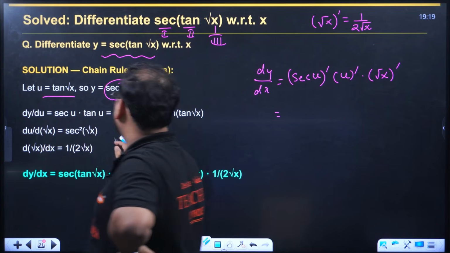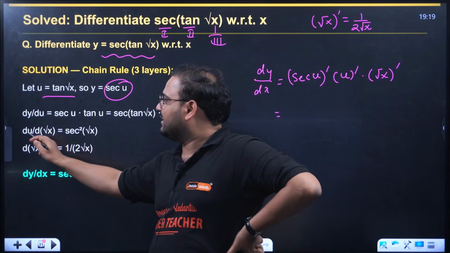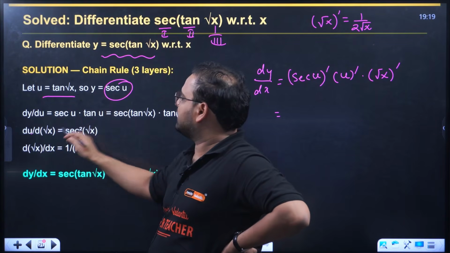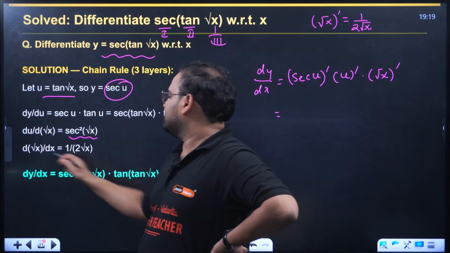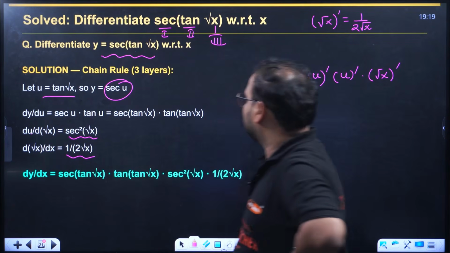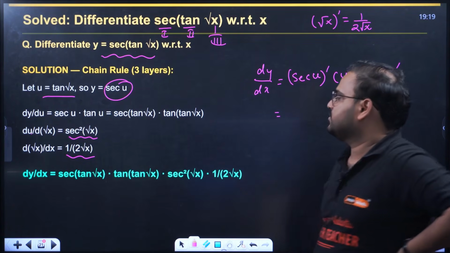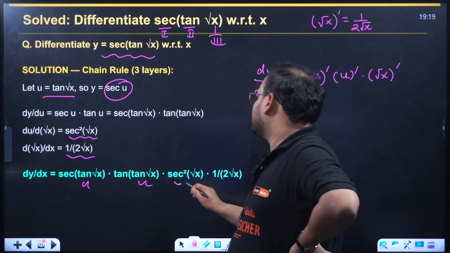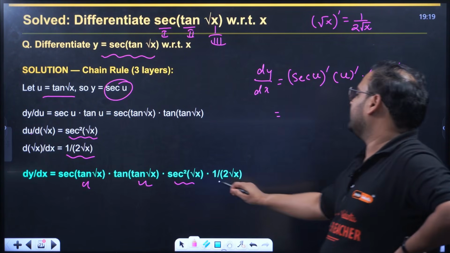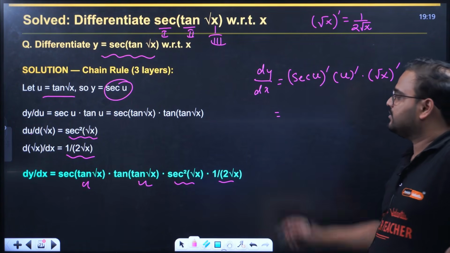This is correct only. Derivative of tan u, meaning tan root x, with root x will be what? Secant root x. And derivative of root x will be what? 1 by 2 root x. So the answer becomes a combination of all: secant u tan u, this is secant square root x, and 1 by 2 root x. Okay, so answer will be what?